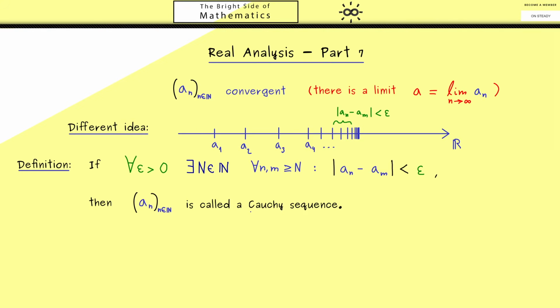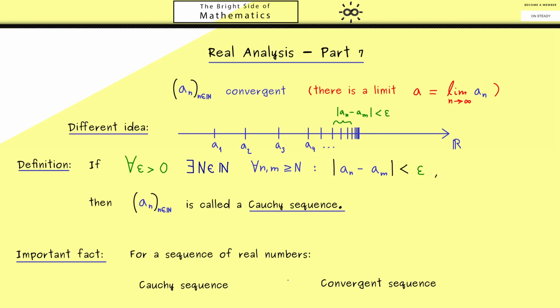This is exactly the definition you might have already seen in my Start Learning Real Analysis series. There I also showed you the important fact that for a sequence of real numbers, being a Cauchy sequence is equivalent to being a convergent sequence. The proof of this direction you can see in part 2 of the course, and the other one is exactly the completeness axiom. So the completeness axiom tells us that there are no holes in our complete real number line.